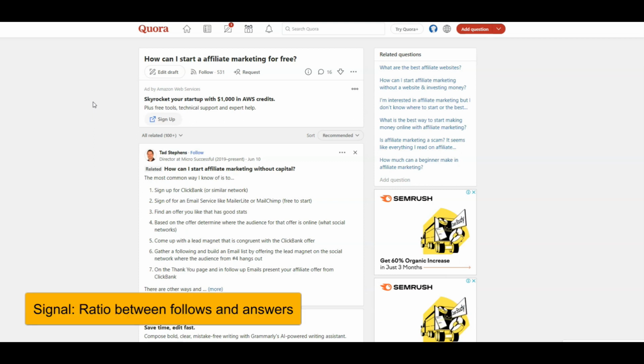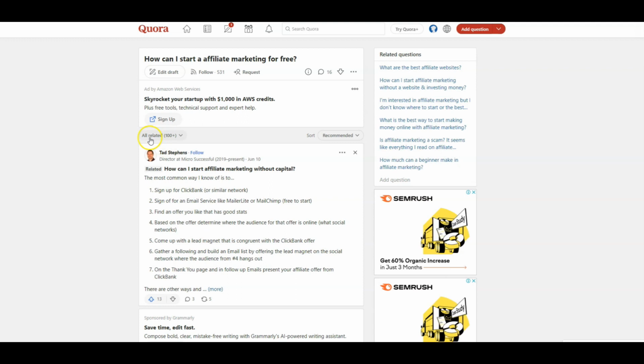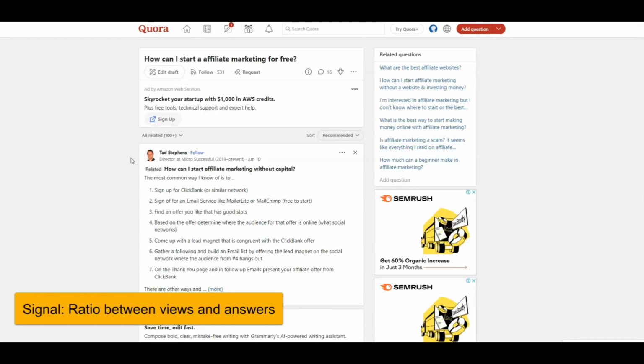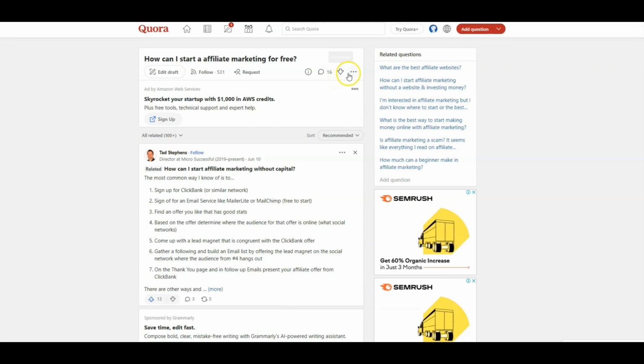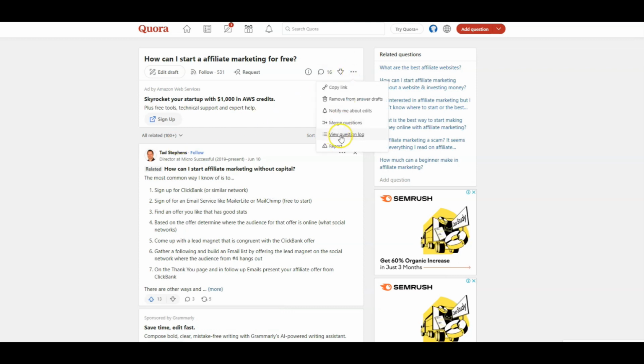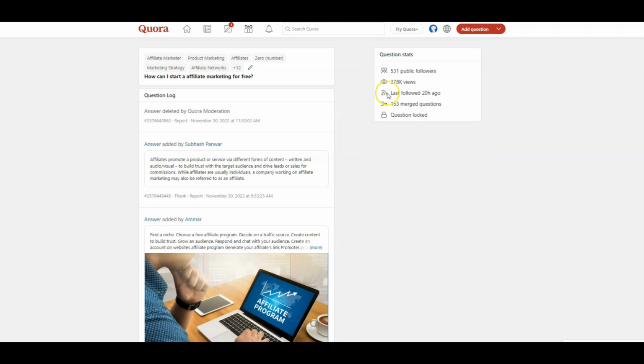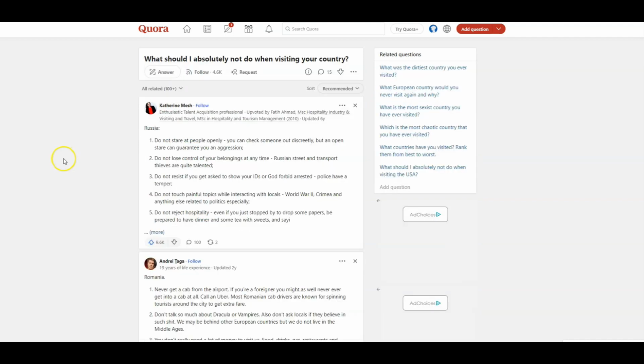The first one is the ratio between the number of followers of that question and the number of answers. If we see the number of followers is low and the number of answers is high, it's not a good question for us to answer. This is an example of this situation. We don't see 1,000 followers for this question in Quora, but we see that there are a lot of answers. Another signal is the ratio between the views and the answers. You can click on the 3 dots and click on View Question Log, and then we see the parameter of total views.